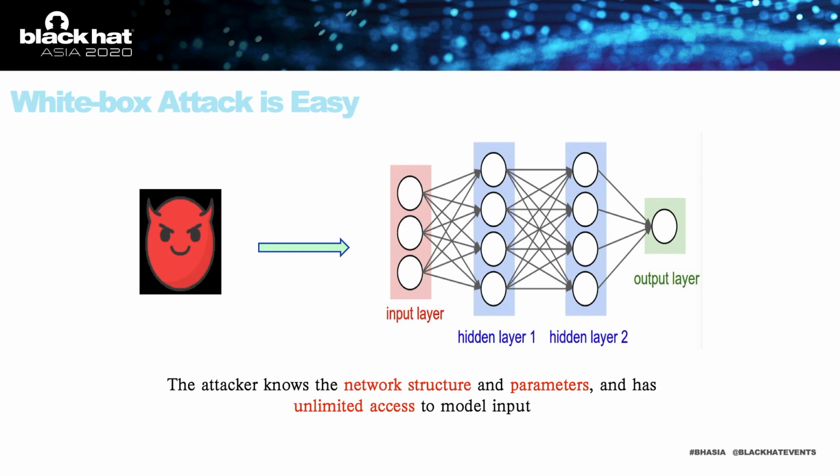The security of an AI model comes from the transparency of its important information, such as network structure, parameters, and the input. If all of this information is open, it will be an open entry for an attacker. They can easily generate an adversarial example against the model. In that case, we call it the white box.